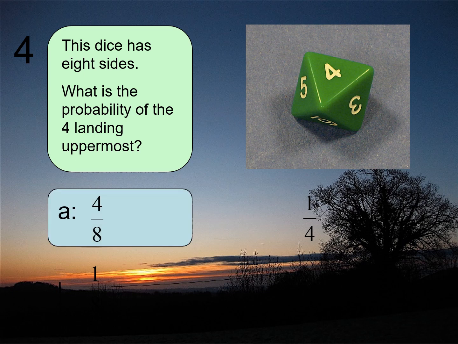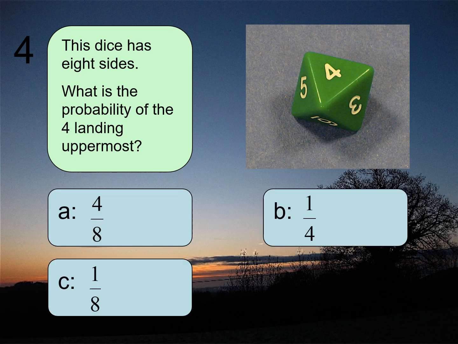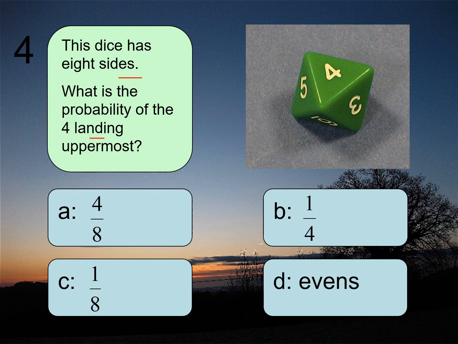Question number 4. This dice has 8 sides. What's the probability of the 4 landing uppermost? I've got one 4 out of a total possible 8 values. So you've got the numbers 1, 2, 3, 4, 5, 6, 7, 8. It doesn't have 0 here. So the answer is 1/8, because I've got one 4 out of a total possible 8 values.